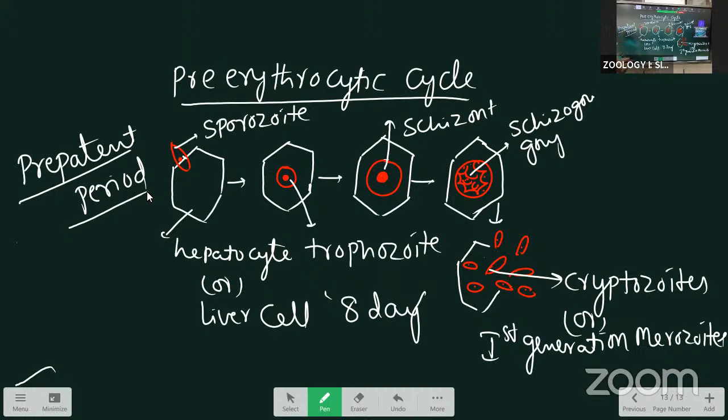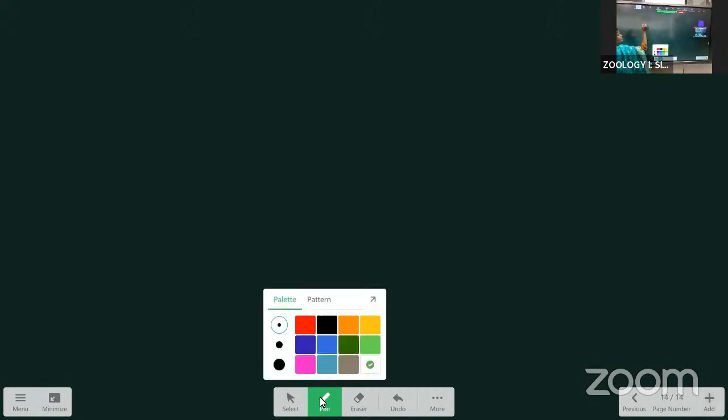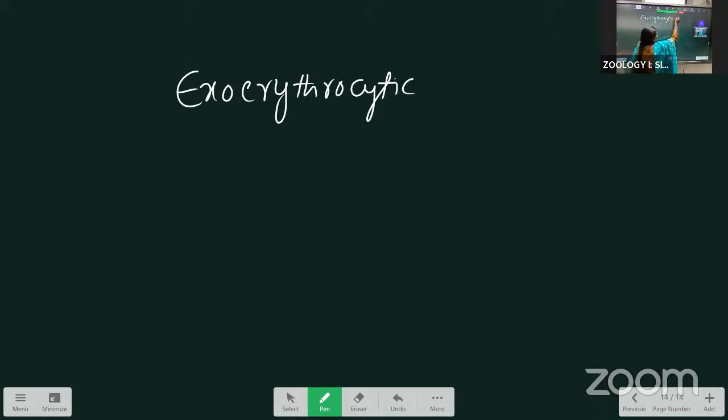Here, the next cycle, after the hepatic schizogony, is called the exoerythrocytic cycle. Before that, the pre-erythrocytic cycle forms the cryptozoites.